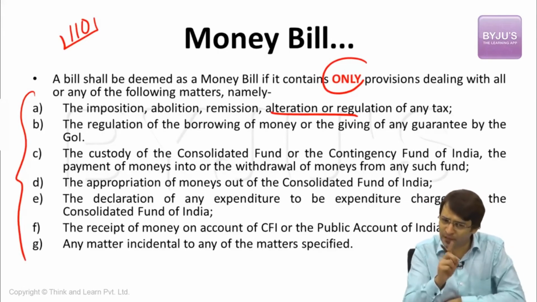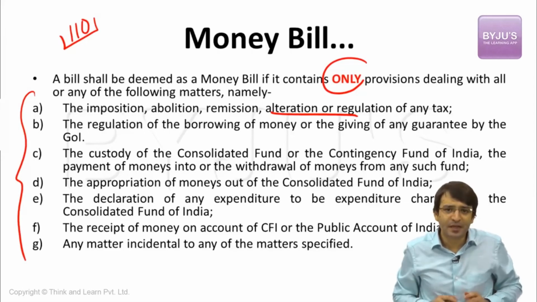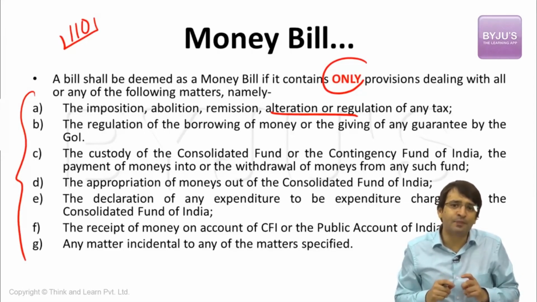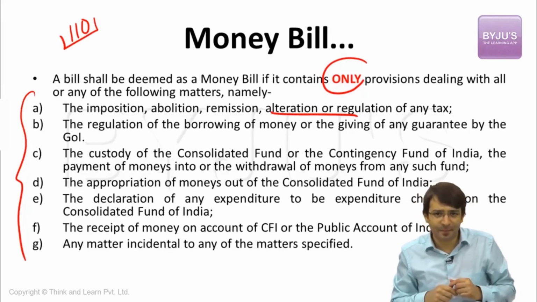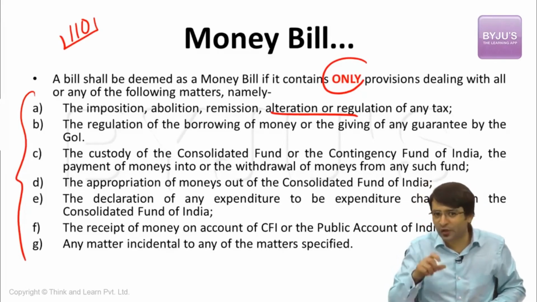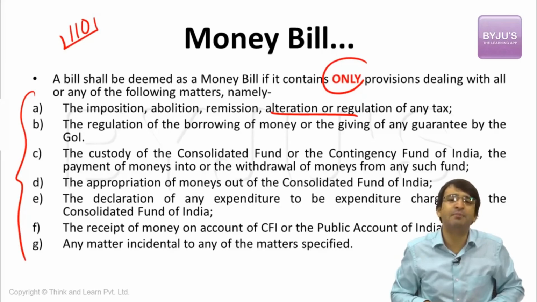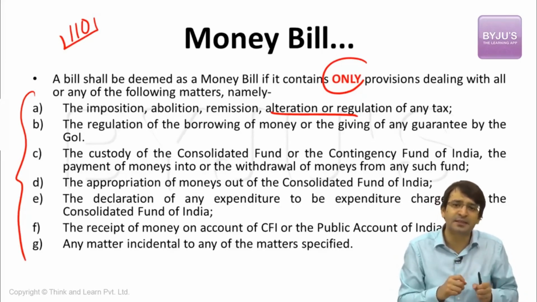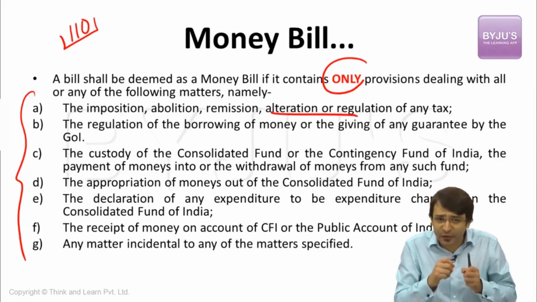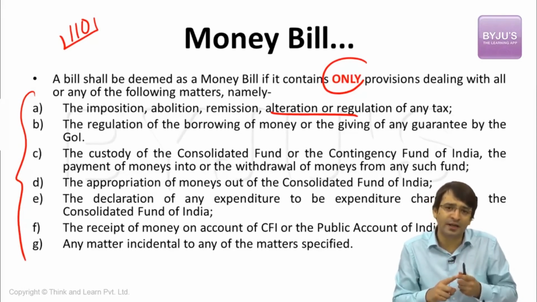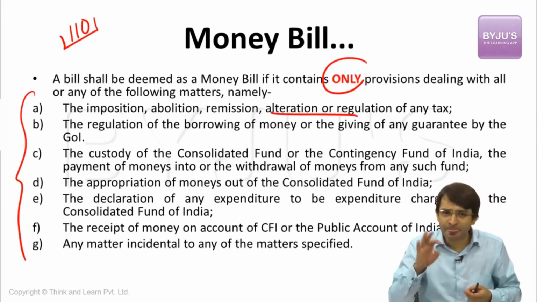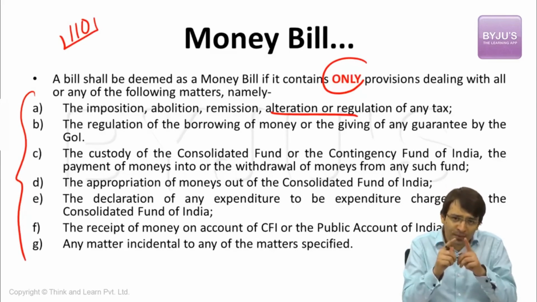But here one important point is to be remembered, very important. A money bill is only a money bill if the taxes are imposed by the state legislature or union parliament. If a panchayati raj body wants to impose a tax, it will not be deemed as a money bill. A money bill deals with only money matters, and if it tries to impose, regulate, or alter taxes, only if they are imposed by the union parliament or the state legislature. Taxes imposed by the panchayats do not come under the money bill category.